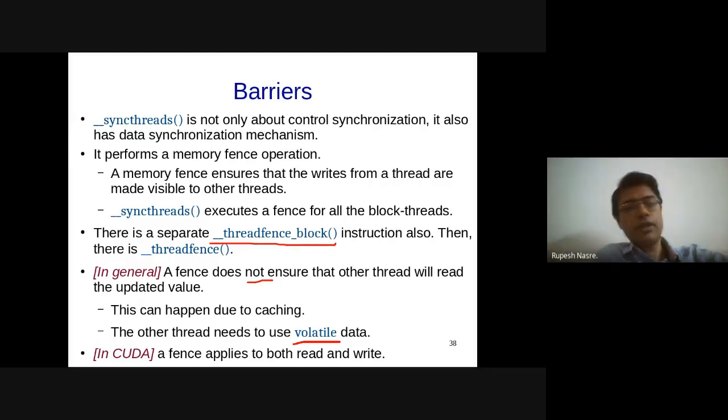The semantic meaning of a memory fence is that it is going to ensure that the other thread sees the value in a parallel program only if the other thread also has a memory fence. So it's possible that the caching can play a role.